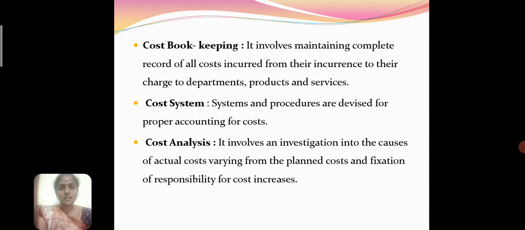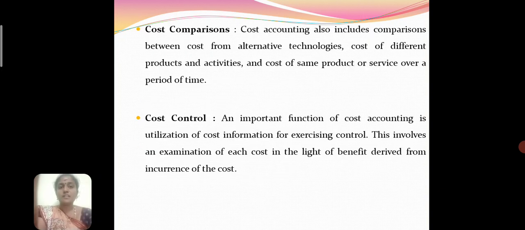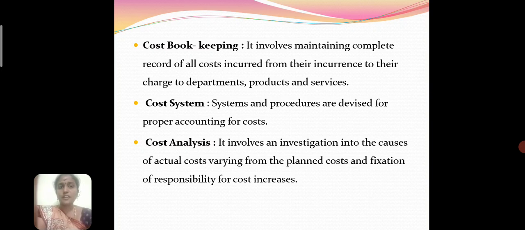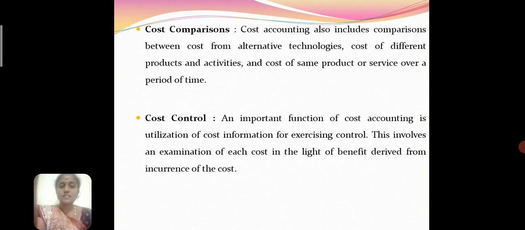Some terms used in cost accounting are cost bookkeeping, cost system, cost analysis, cost comparison and cost control. The first one is cost bookkeeping. It involves maintaining a complete record of all costs incurred, from their incurrence to their charge to the departments, products and services. Cost system is the procedure devised for the proper accounting of cost. Cost analysis is the investigation into actual cost varying from planned cost, and fixing the responsibility of cost centers.